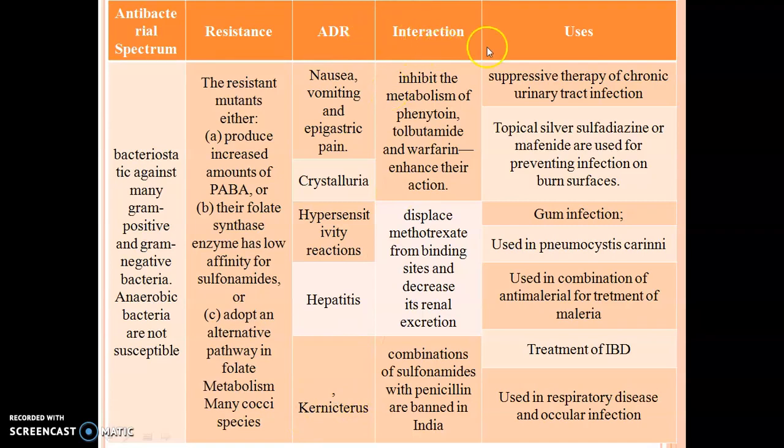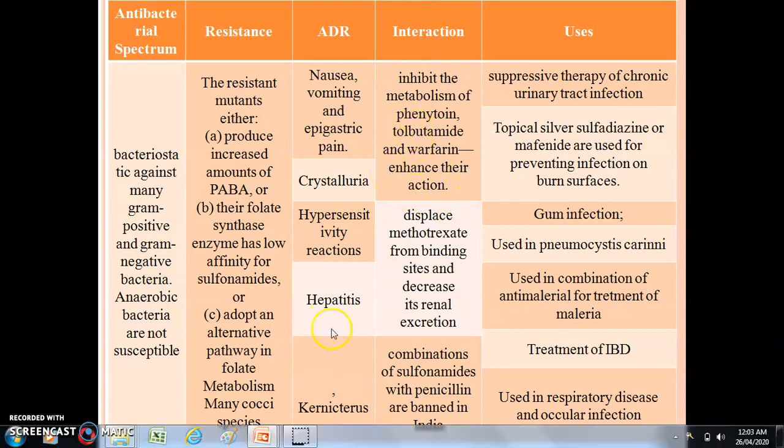Then what are the various interactions? Sulfonamide inhibits the metabolism of various drugs. Hence, if we take drugs like warfarin, tolbutamide, and phenytoin along with sulfonamide, then the concentration of these drugs increases in the plasma. Hence, we have to adjust the dose of these particular drugs.